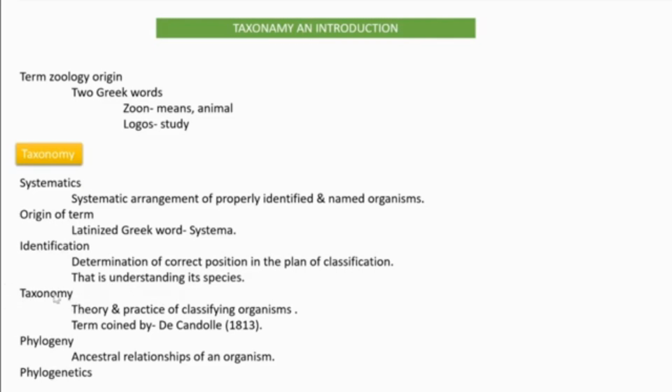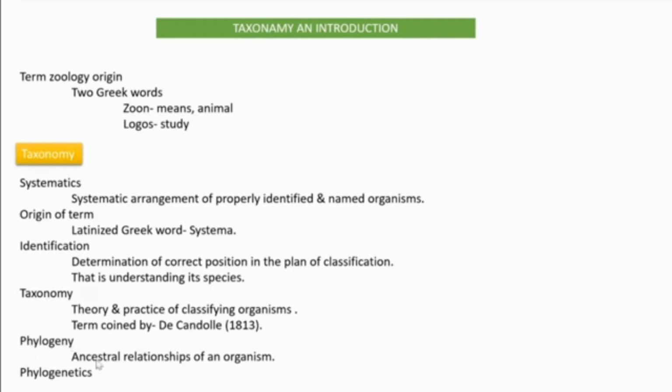Then taxonomy. Taxonomy means the entire practice we follow for identifying that organism. So, it is the theory and practice of classifying organisms. That term was coined by D. Cantor in 1830.